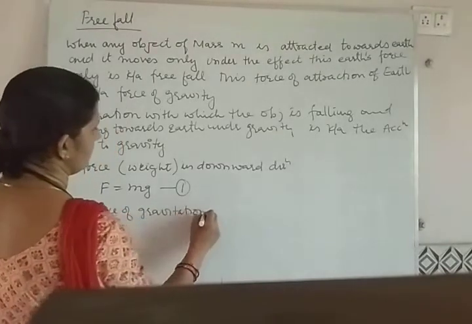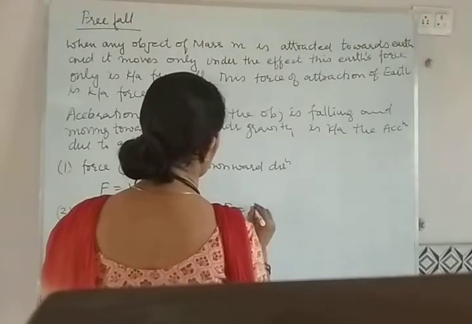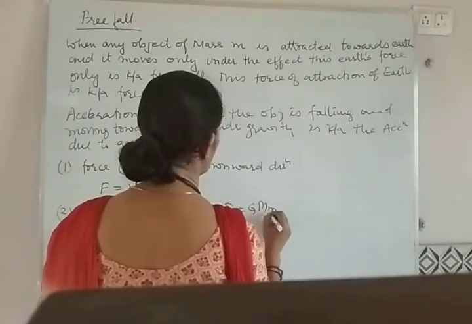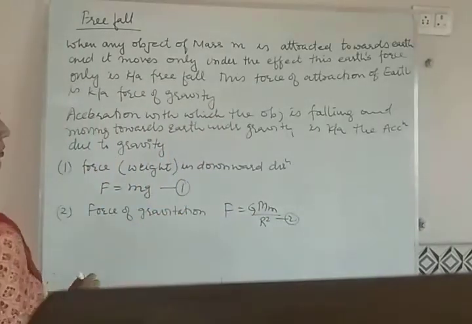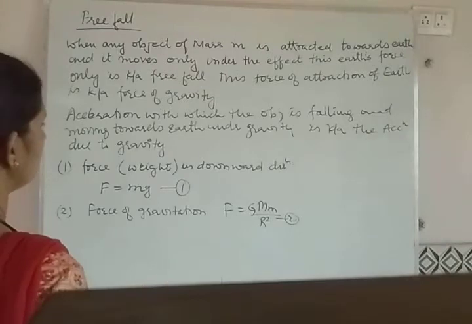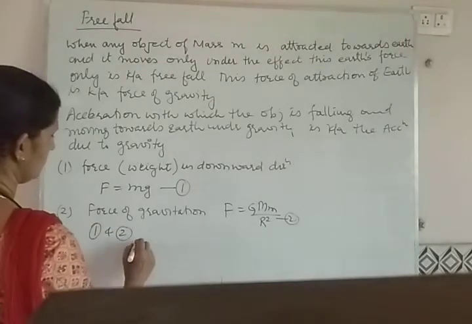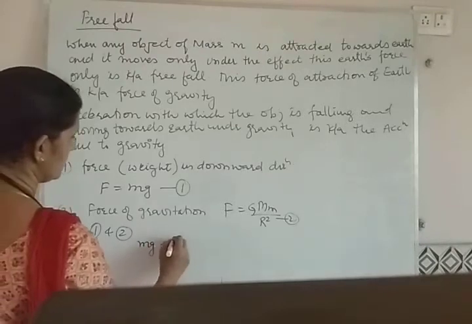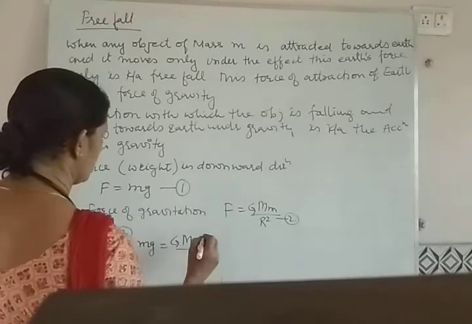The force of gravitation is also acting on the body, that is capital G, capital M, small m by r square, equation 2. Both the forces are acting on one body, it means they should be equal, 1 and 2, that is mg is equal to GMm by r square.